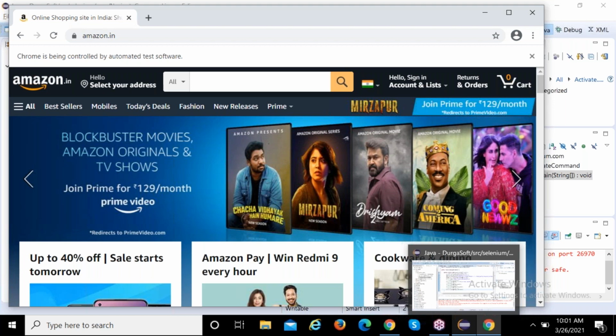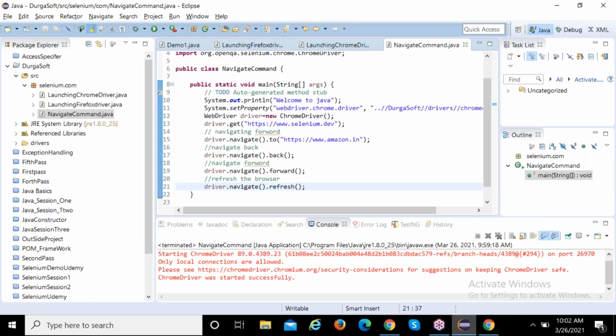What is the difference between close and quit? Anybody? In close, we close the current window, the current browser. In quit, we close the entire browser. No, that's the sentence formation you need to make sure of. Okay, that's good. Good try.